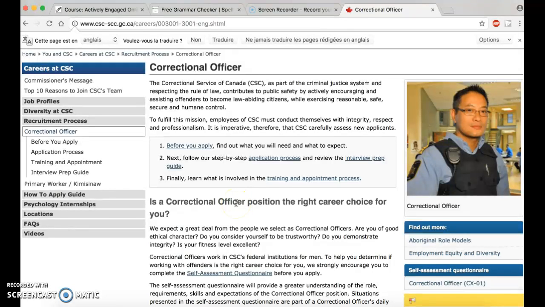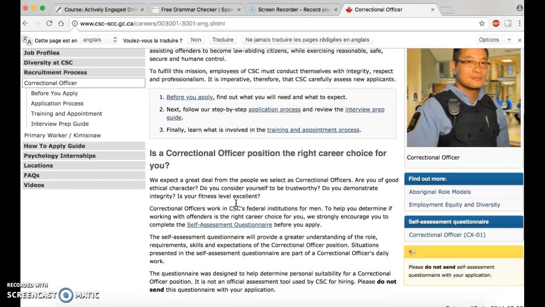So I think that this website will be very helpful for those kinds of people who didn't know how to apply for the CSC, because if they don't know how to apply, they will lose their chances to do what they really want to do in their lives.